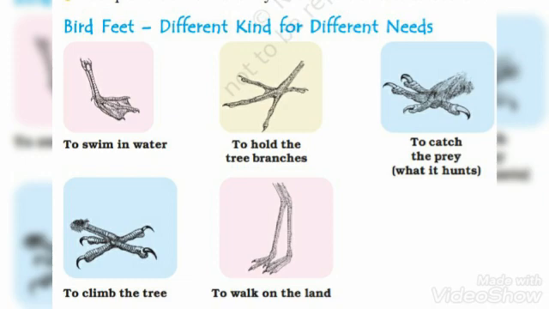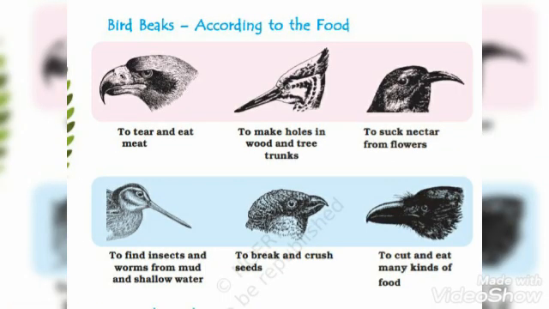To catch the prey, what they hunt, the hunting birds like eagles have different kinds of feet, different kinds of claws. Similarly, to climb the trees, to walk on the land, they have different kinds of feet, or we can say claws. Now apart from this, let me tell you that I will be doing one more video on bird claws and bird beaks and how they are different and why they are different.